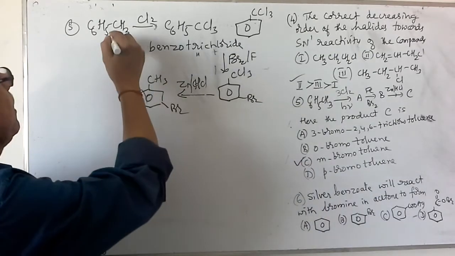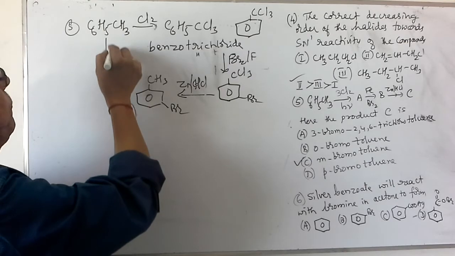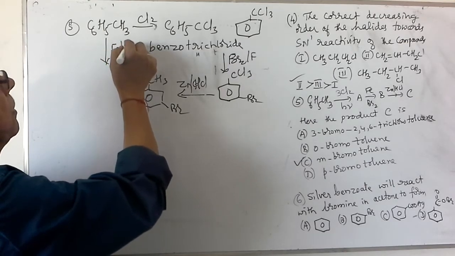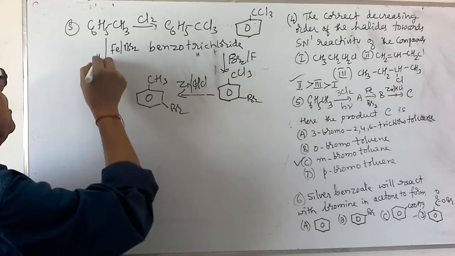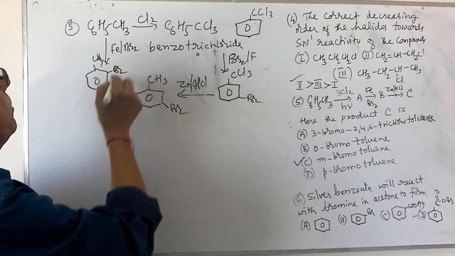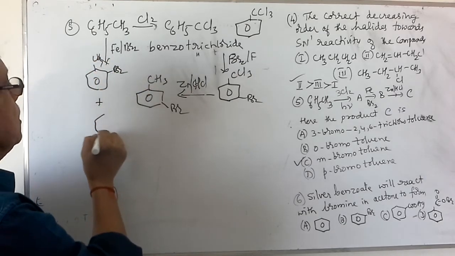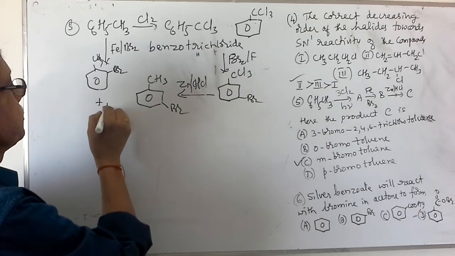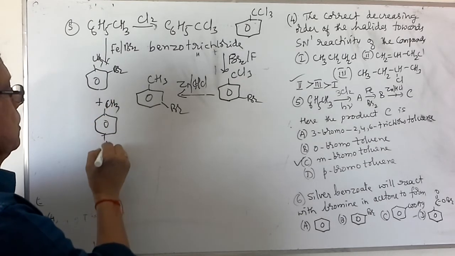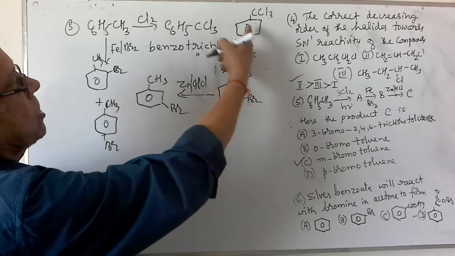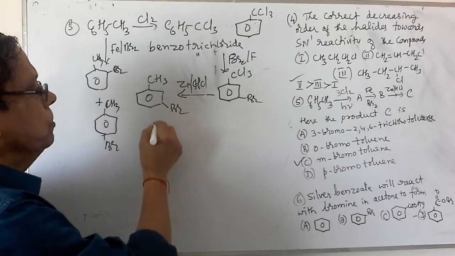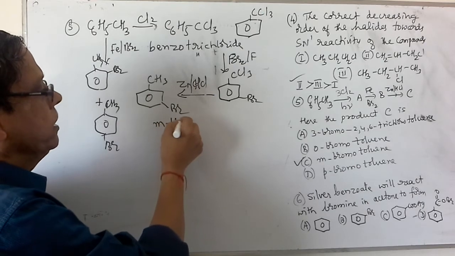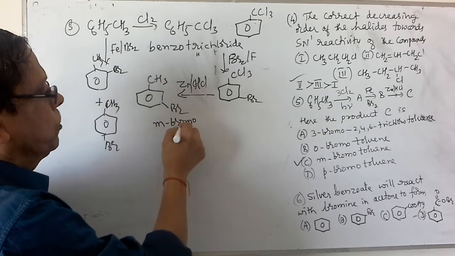If you directly carry out this substitution with Fe and Br2, it will give rise to ortho and para products, with bromine either at the ortho position or at the para position. But when you carry out chlorination followed by bromination and reduction, it will give rise to meta-bromotoluene.